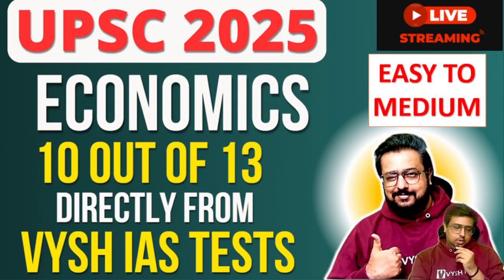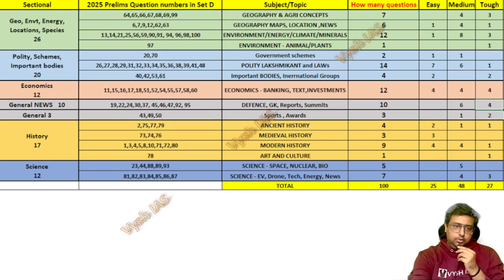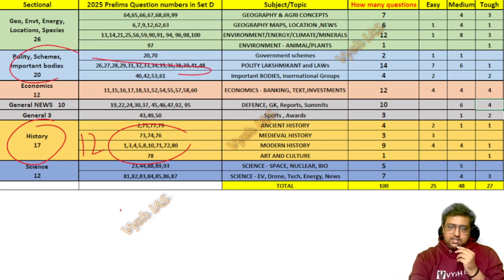Okay, so we have already discussed the history and polity. You can see the complete mapping here. We have done the history questions, 17 questions, out of which 12 to 13 were there from our test series. Then we did polity, in which the second section had 14 questions, and again 13 questions were from our test series. Now we are doing economics.